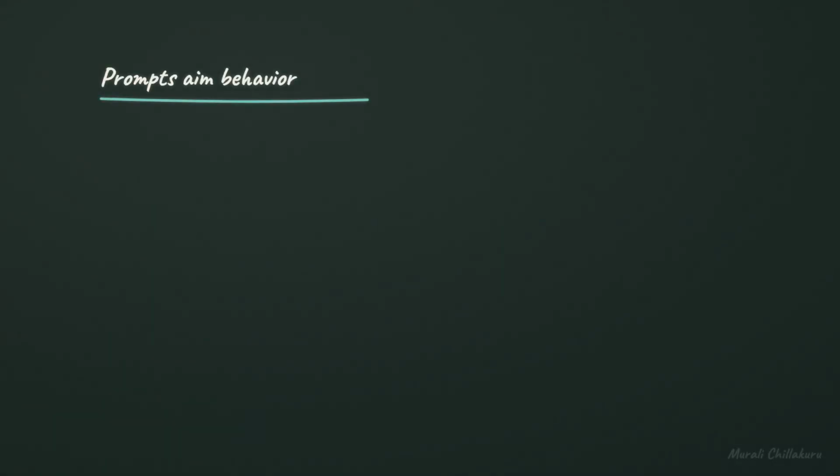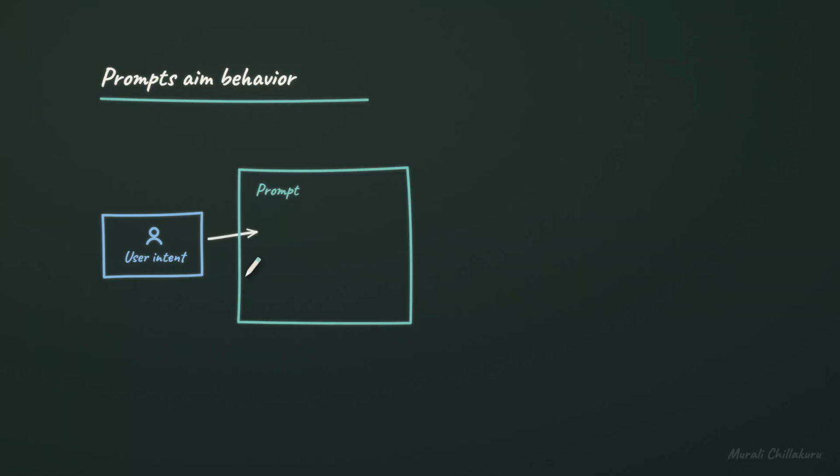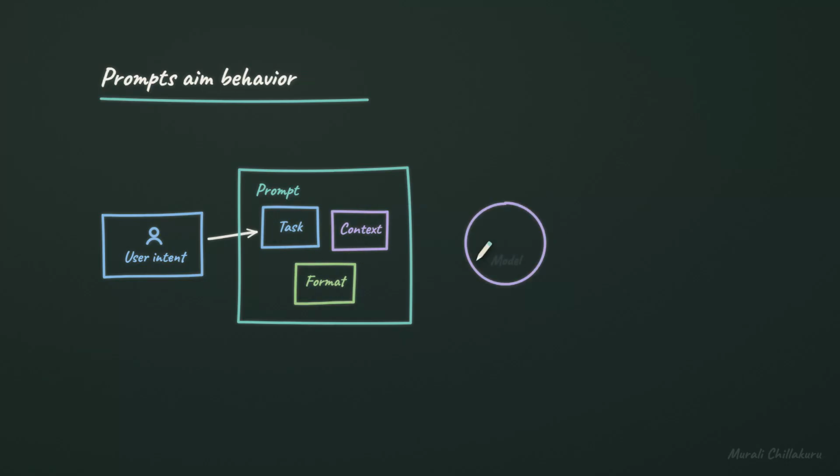When people say prompt engineering, are they just talking about asking nicely? Start with user intent, what you actually want done. A prompt is the instruction package that carries that intent to the model. The prompt usually contains the task, the context, and the output format. The model uses that package to predict a useful response. The answer is what you judge, refine, or reject.